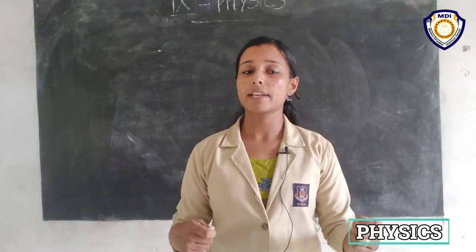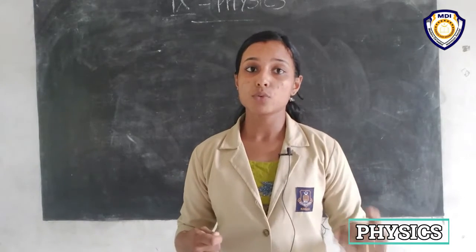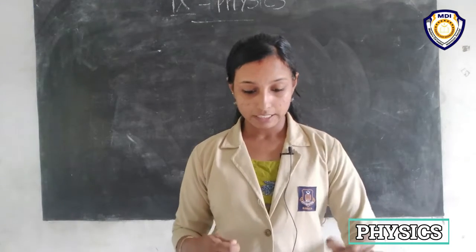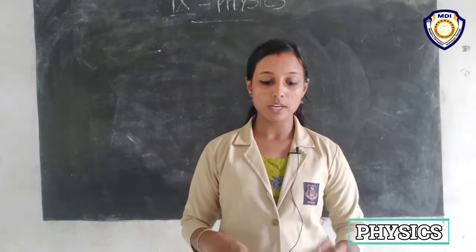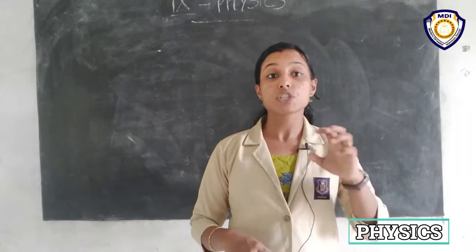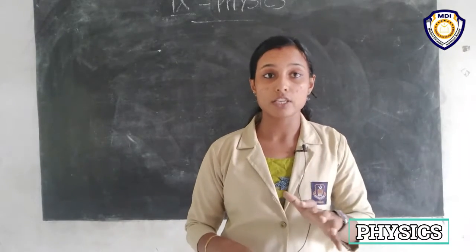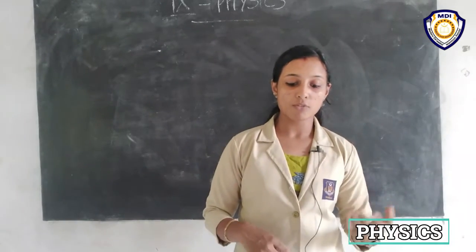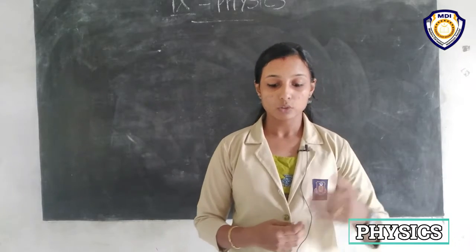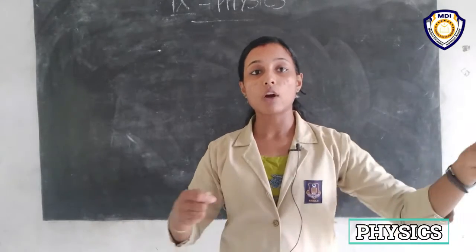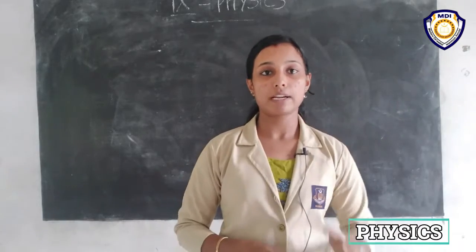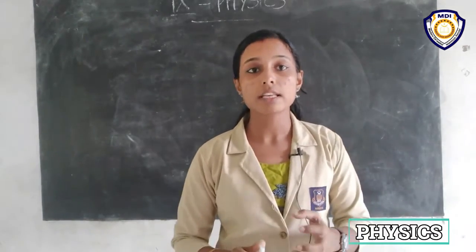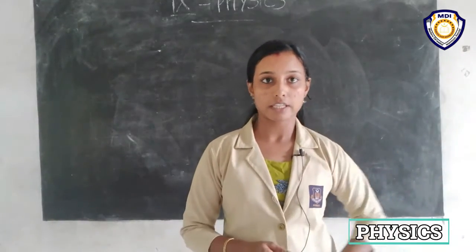When we stretch that bow and arrow, we have to do some work, and that work is stored as potential energy, right? That is the potential energy stored in the bow due to a change in shape, that is, change in configuration. It is then used in the form of kinetic energy in throwing the arrow. When we throw the arrow, it moves forward, right? So the potential energy stored in that bow is converted into kinetic energy.